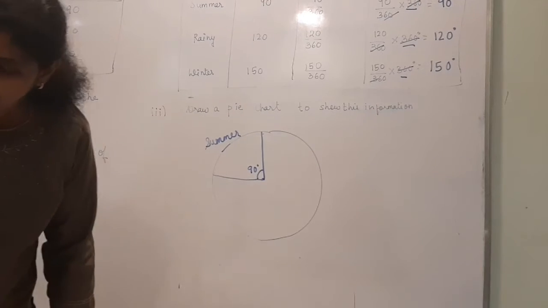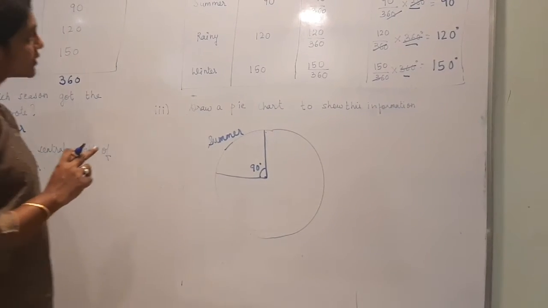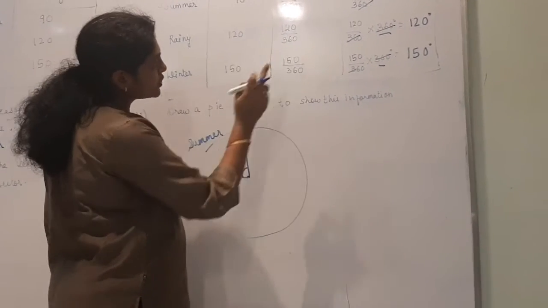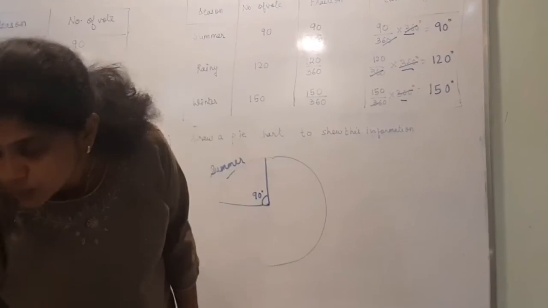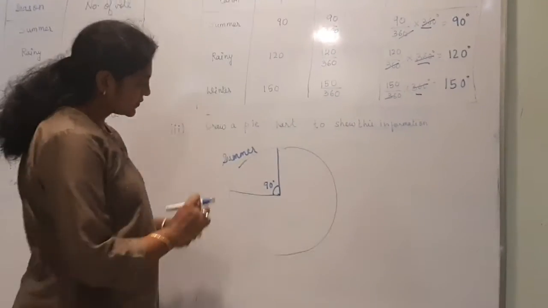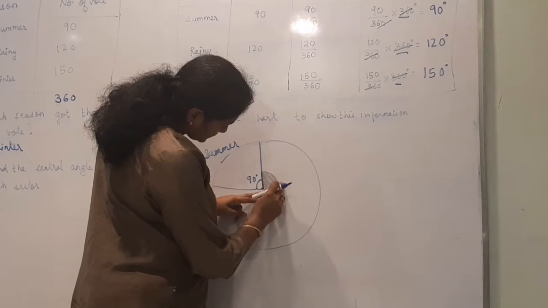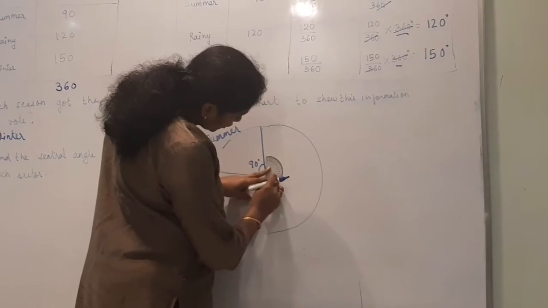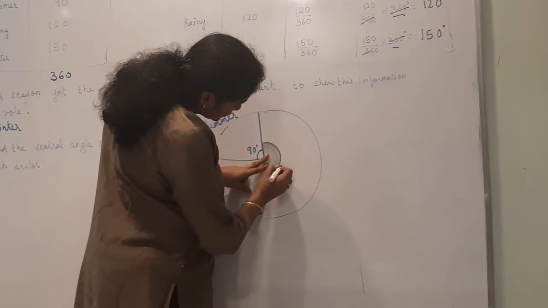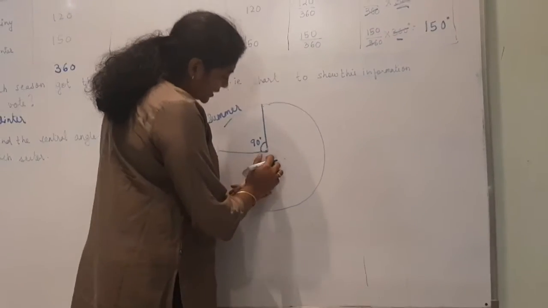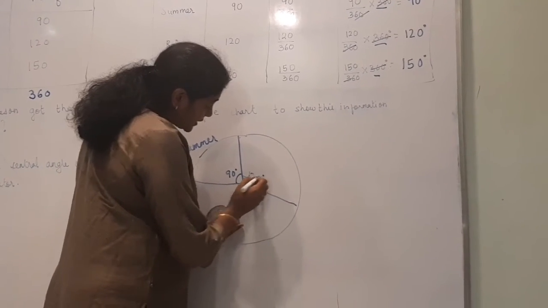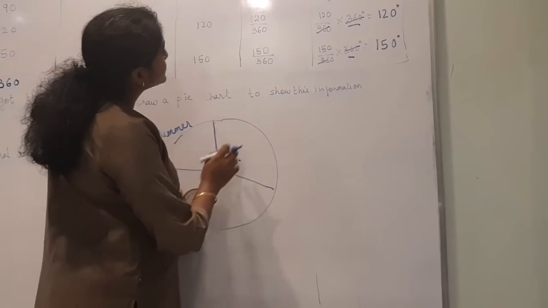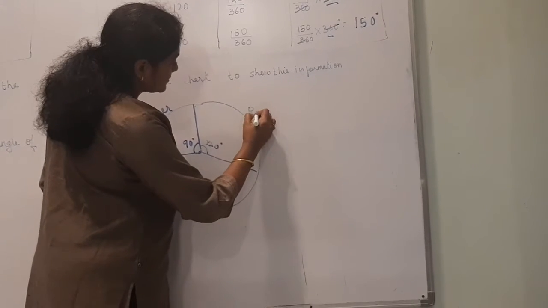Right? Now you have to, for rainy season, it is what you are getting, 120 degree. So you have to place protector here like this. Now from here you have to draw 120 degree. So here come 120 degree. Here you will extend it. This is 120 degree. This is which season? Rainy.